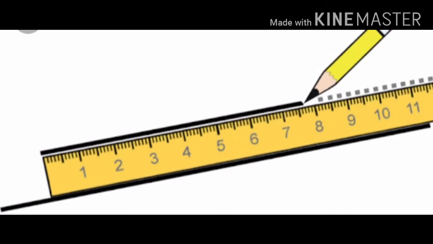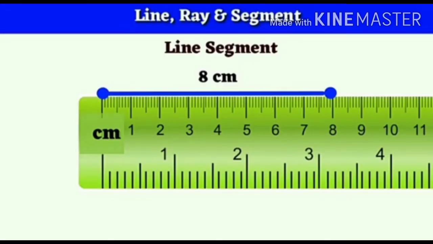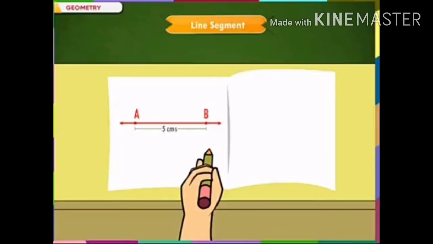While drawing a line segment of 8 cm, we start measuring from the very first line of the scale till 8 on the centimeter side of the scale, and with a strong grip on the scale we draw the line segment. One more example, with the help of scale we draw a line segment of 5 cm.